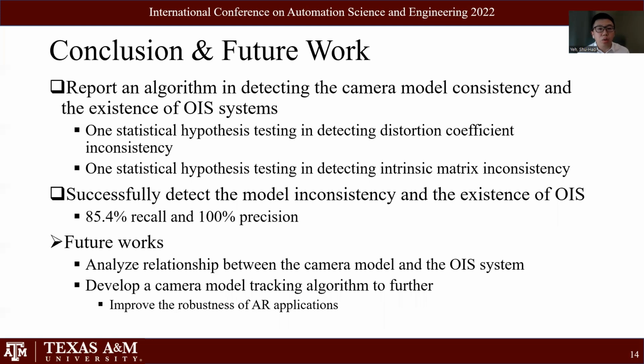Our future work includes analyzing the relationship between the camera model and the OIS system. We also want to develop a camera model tracking algorithm to further improve robustness in AR applications.